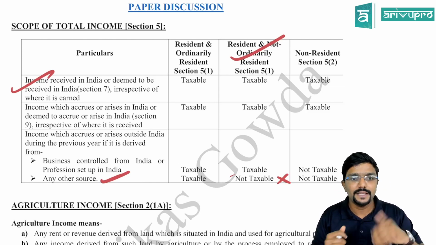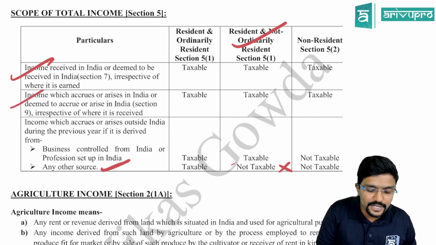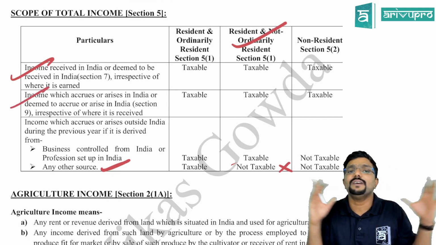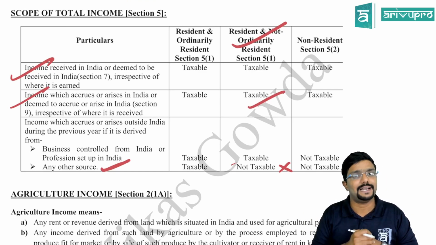Then coming to income from the sale of building in India, where does it fall? Income deemed to accrue or arise in India. It is always taxable for you. So even that is fully taxable.